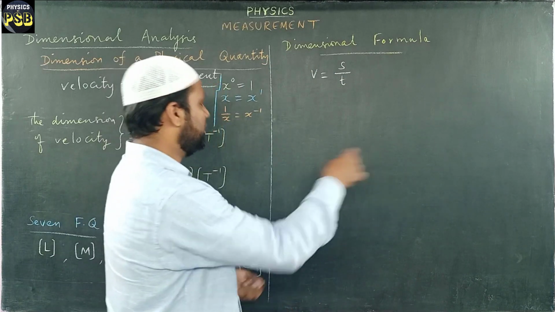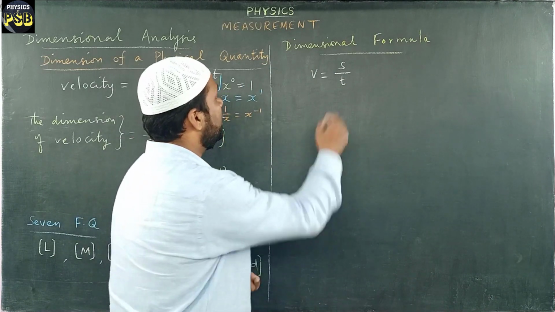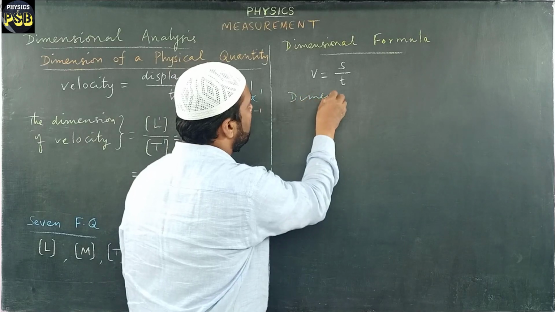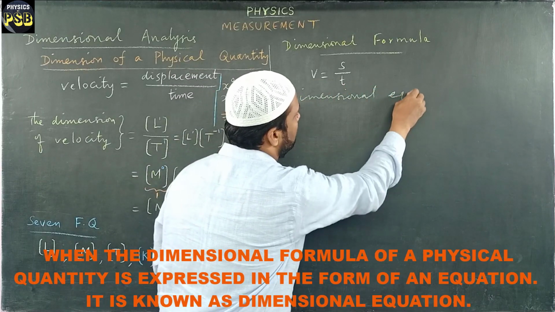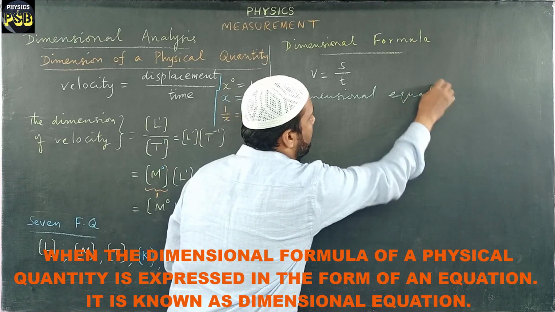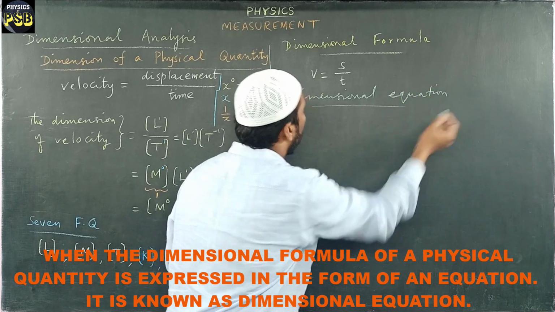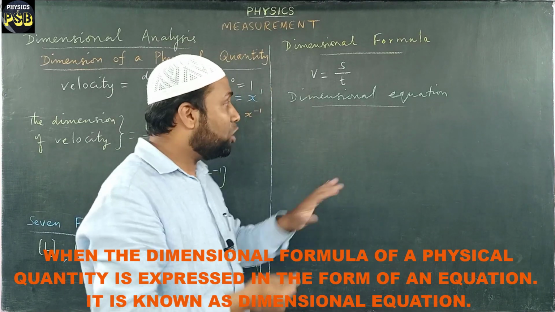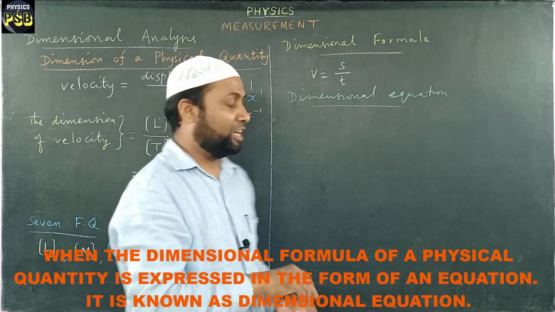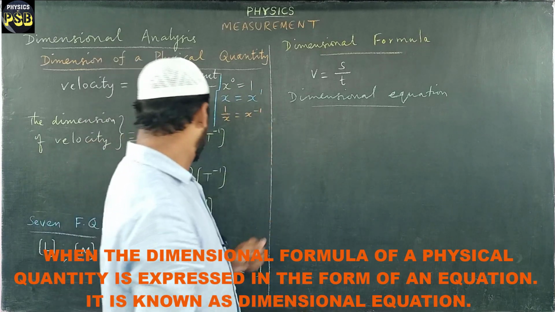Next thing we have is the dimensional equation. When the dimensional formula is represented in the form of an equation, then we call it a dimensional equation. Here is the example.